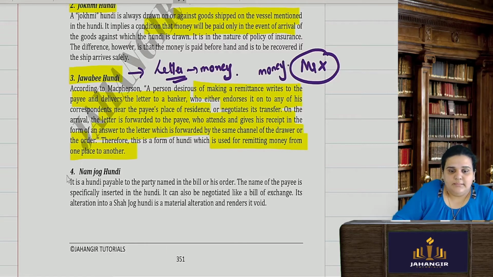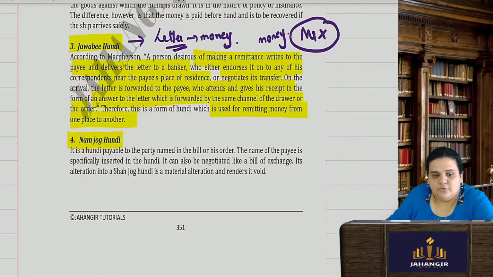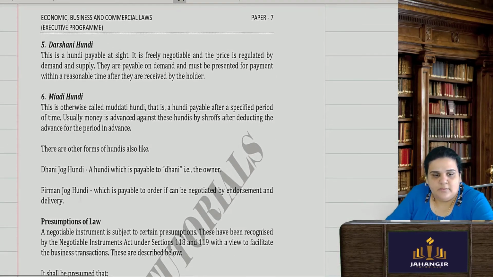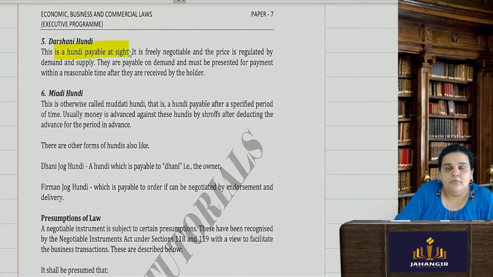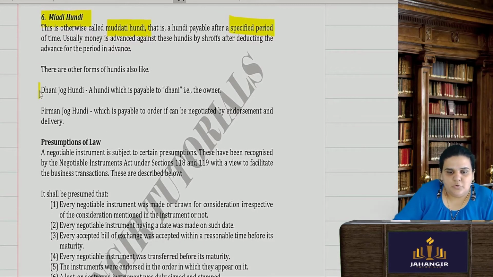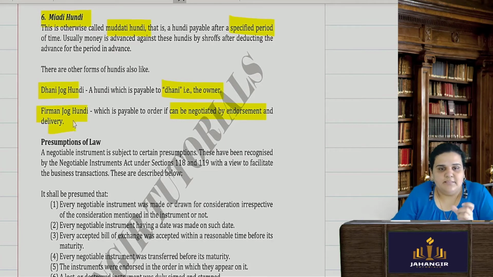Then we have a Naam Jog hundi. Naam Jog means payable to the party named in the bill or his order. Darshani means payable at sight. The moment you show it, at that time it is payable. They are payable on demand. Then Miyadi hundi means a Muddati hundi. It is payable after a specified time, Muddat meaning some specified time. Dhani Jog hundi is payable to the dhani or the owner, and Firman Jog means it is payable to the order, whoever Firman. Firman means an order.